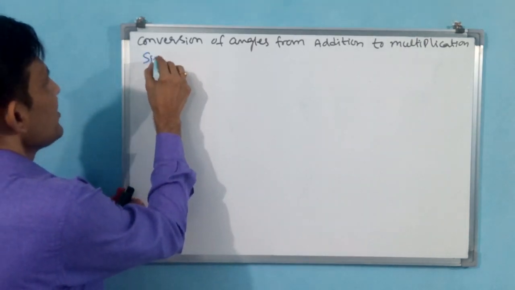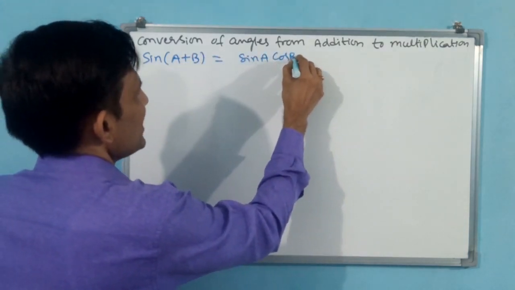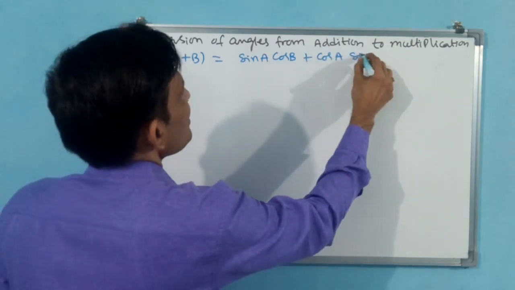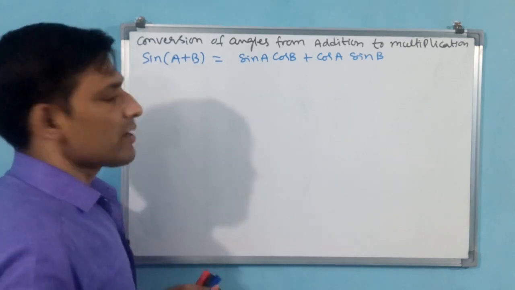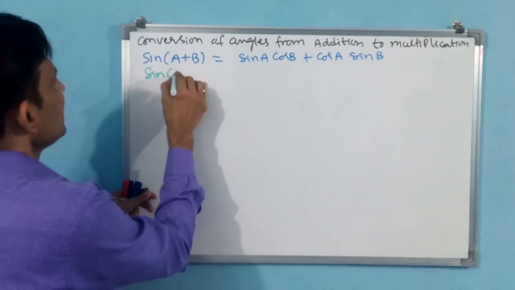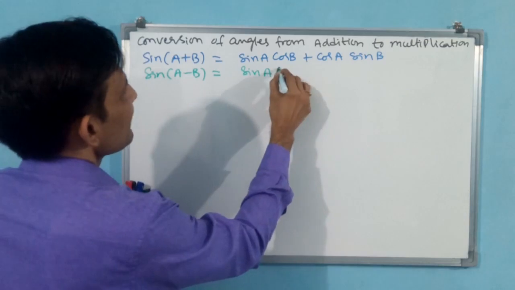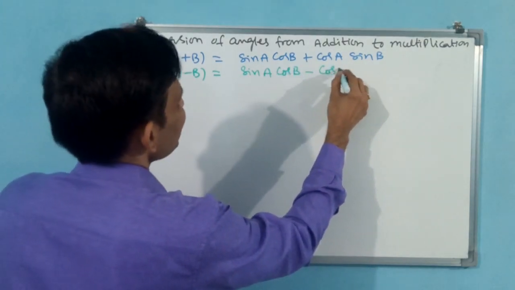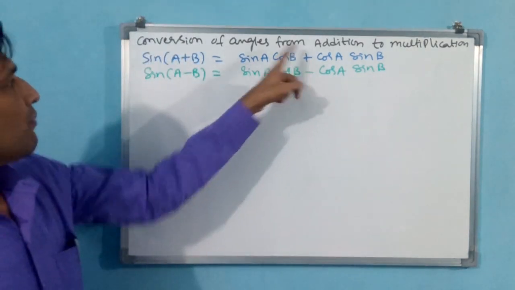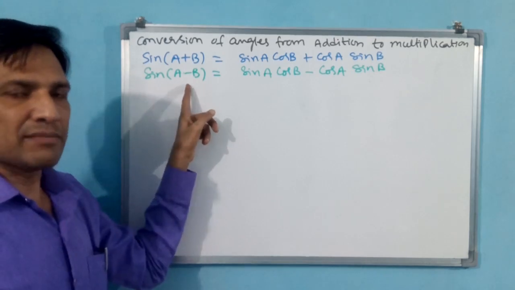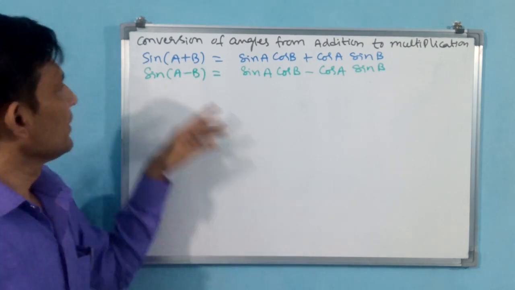Carefully observe. Sine of a plus b is equal to sine a cos b plus cos a sin b. Okay. This was there. Okay, now again I am writing sine of a minus b. Sine of a minus b is equal to sine a cos b minus cos a sine b. Okay. Now you see here, both addition is there. See, this is also addition only. A plus minus b. If you add, then a minus b only will come. You take these, both are like addition only.